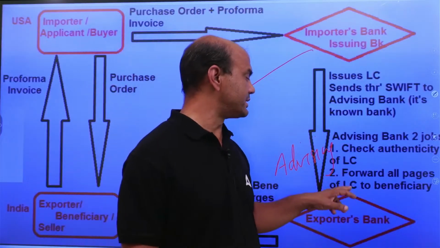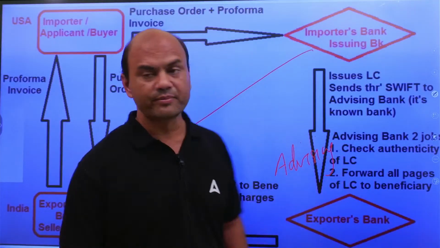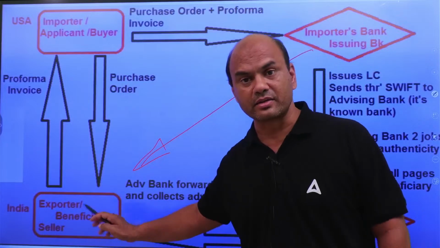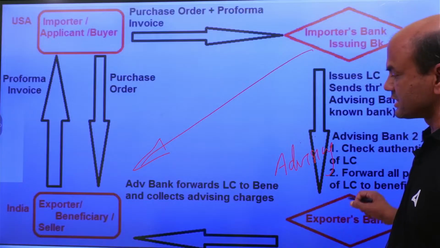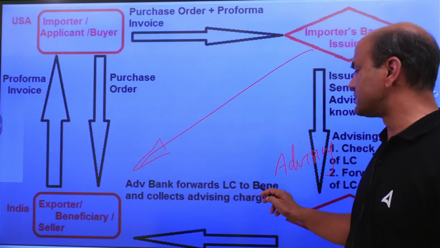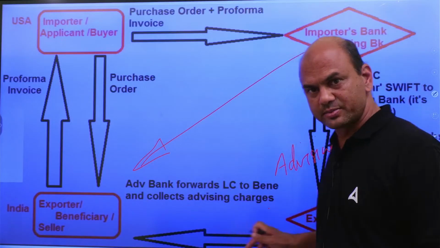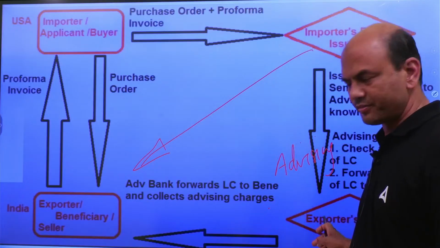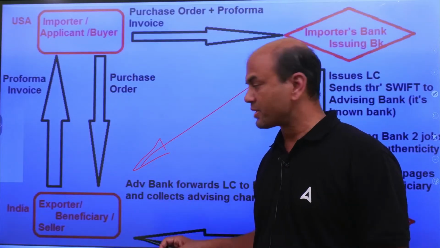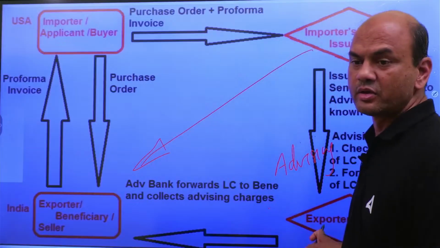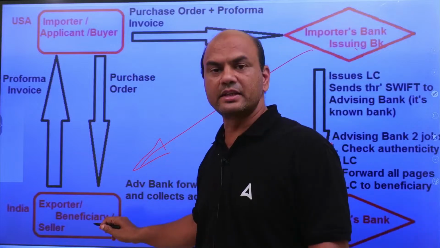And the next job is, it will take the printout of all the documents and send it through courier to this seller. The advising bank takes the printout of this LC which is received, forwards the LC to the beneficiary and collects advising charges. Courier charges, this bank is not doing it for free, right? So this bank will charge these advising charges. So this is known as the advising bank. Through this route, this LC reaches from the issuing bank to the seller beneficiary.